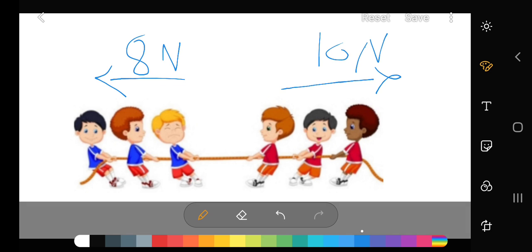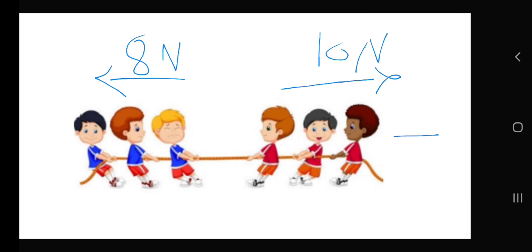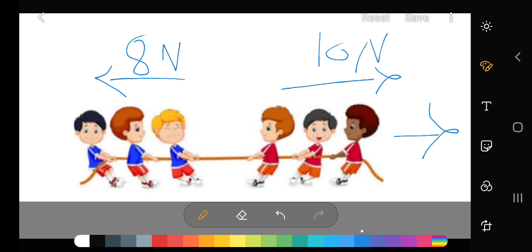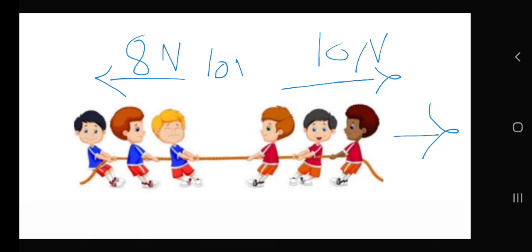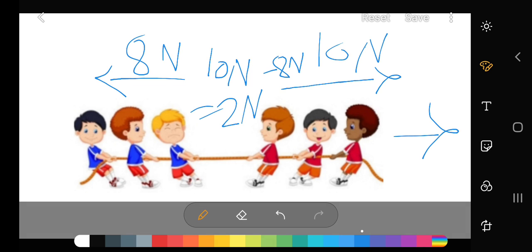So the net change of direction will be here. And what is the net force? The net force will be the difference, which is 10 Newton minus 8 Newton, equal to 2 Newton.